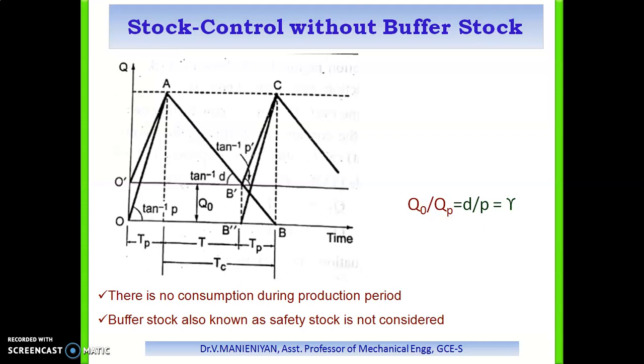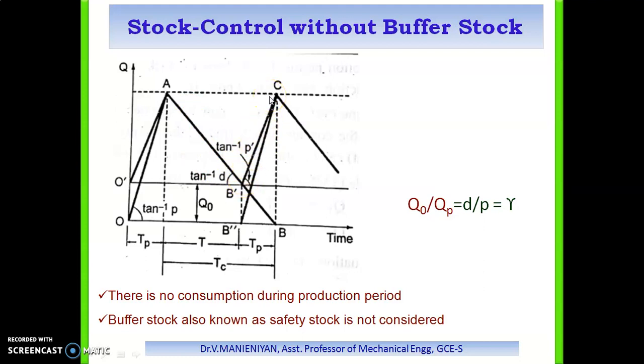So the net increase in stock level is the difference between the production and consumption rates. The stock changes are represented by the lines A to B dash and B dash to C.